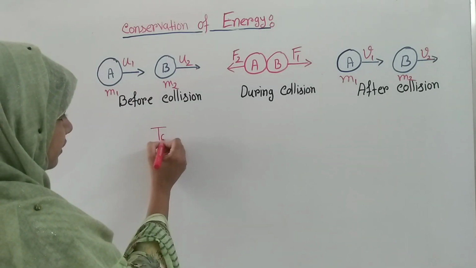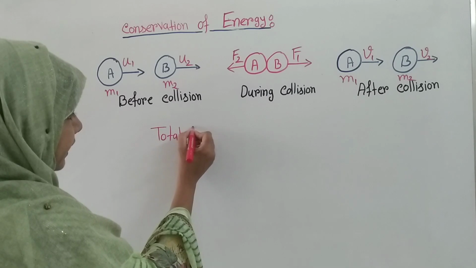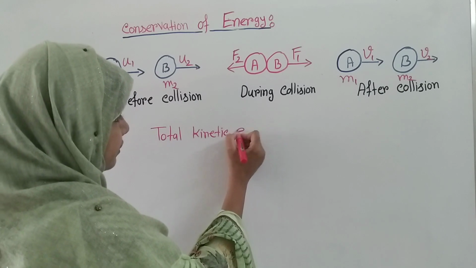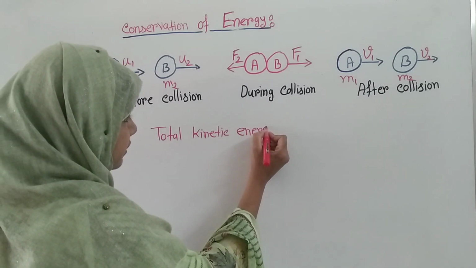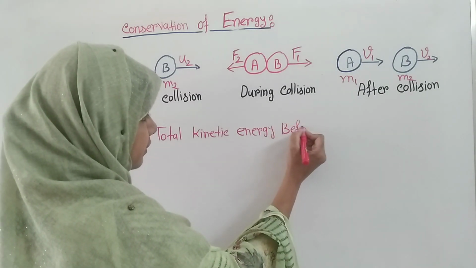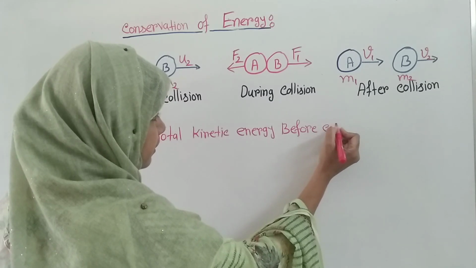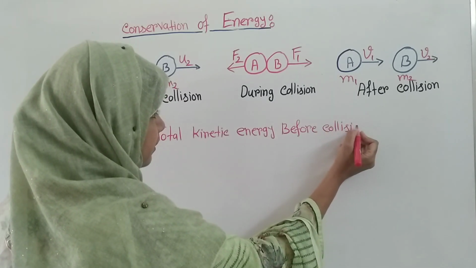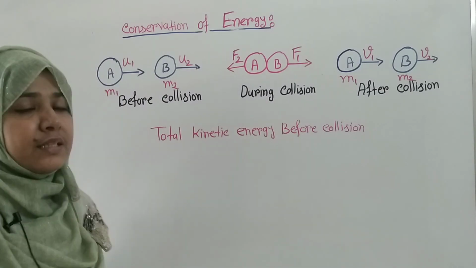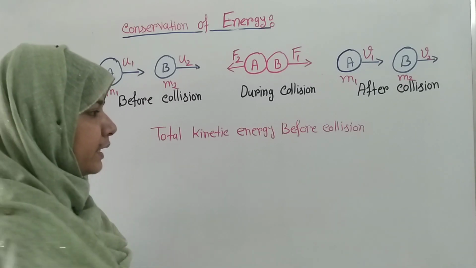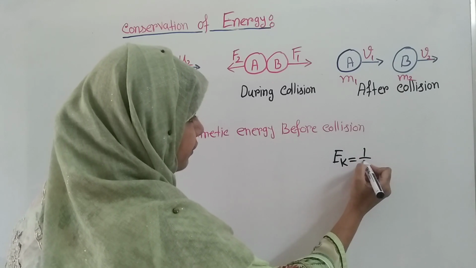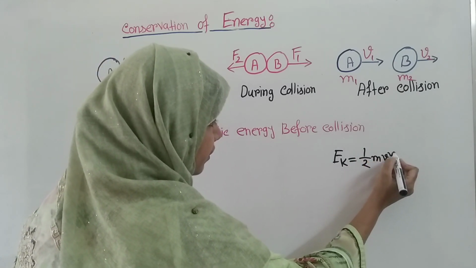total kinetic energy before collision. You know that the formula of kinetic energy is Ek equal to half m v square.